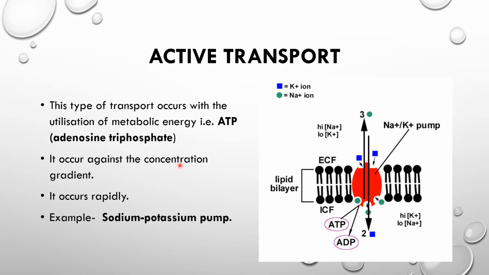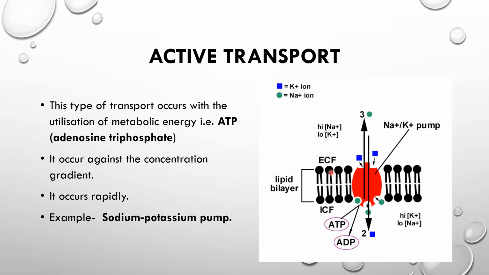It is not the case that the outer side has the higher and the inner side has the lesser concentration. This is just a movement of ions from outer to inner against the concentration gradient, where 3 sodium ions go out and 2 potassium ions come in. They will make the outer more positive as compared to the inner.